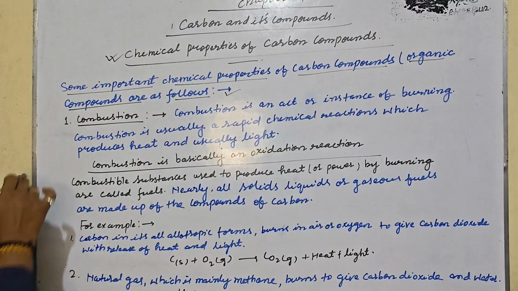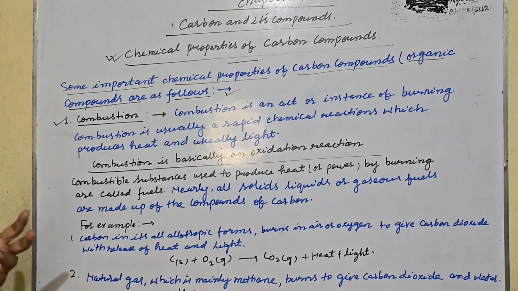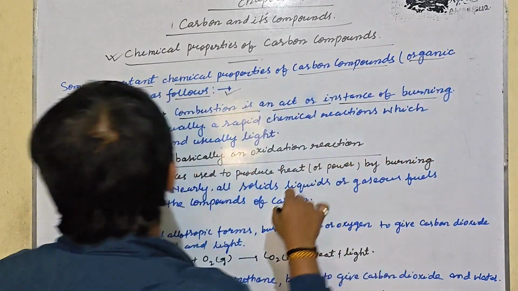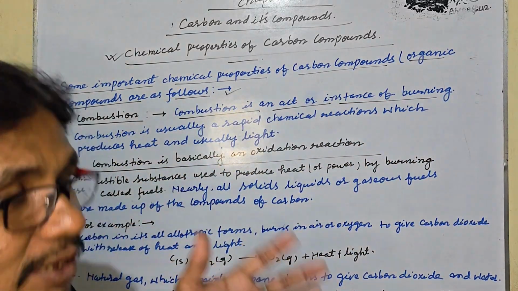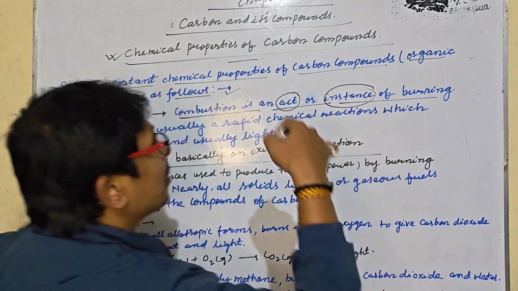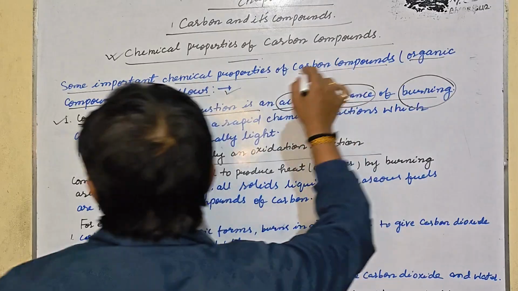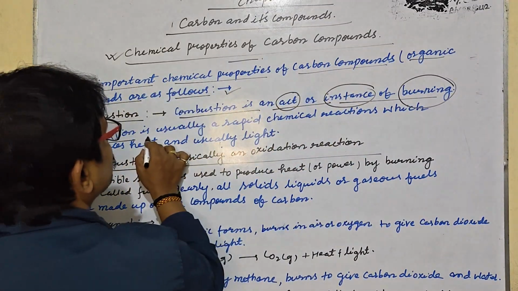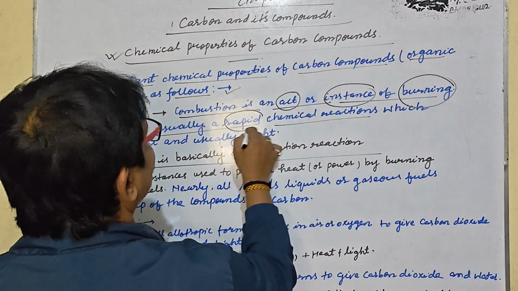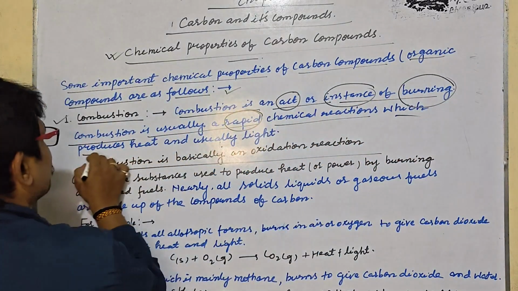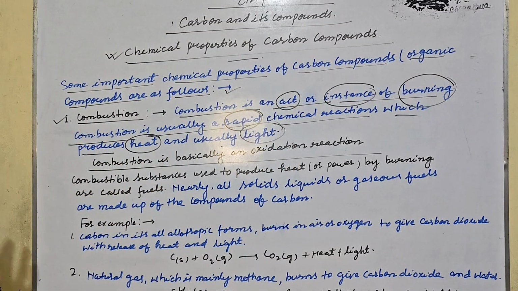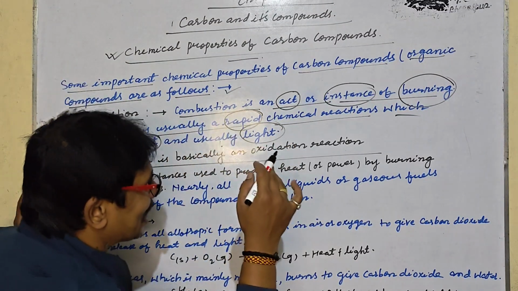The first is combustion. Today we are going to discuss combustion. Combustion is an act or instance of burning. What is combustion? Combustion is an act or instance of burning, that is, something being burned. Combustion is usually a rapid chemical reaction, a fast chemical reaction, which produces heat and light. So this is quite clear. After that, combustion is basically an oxidation reaction.